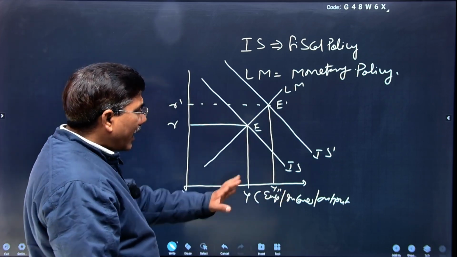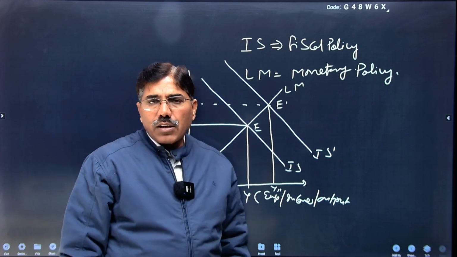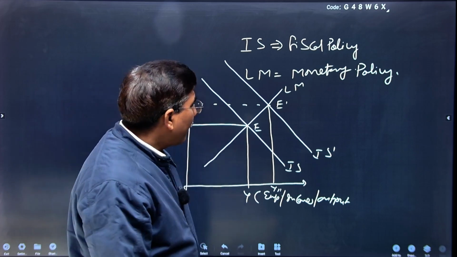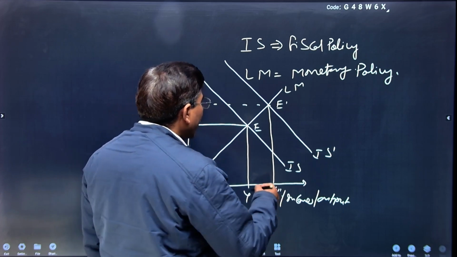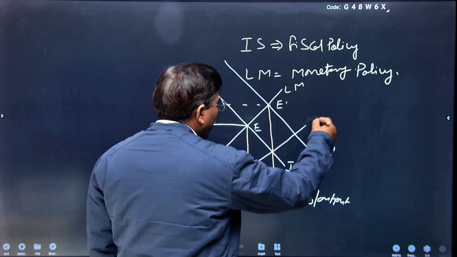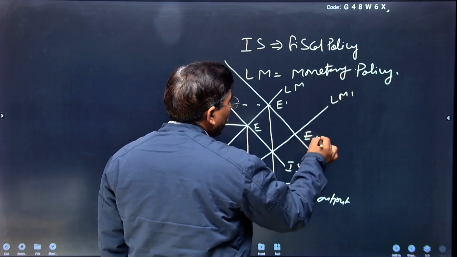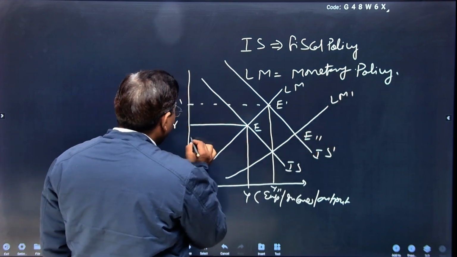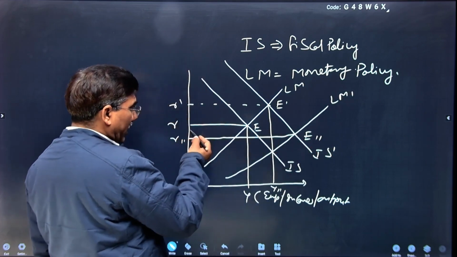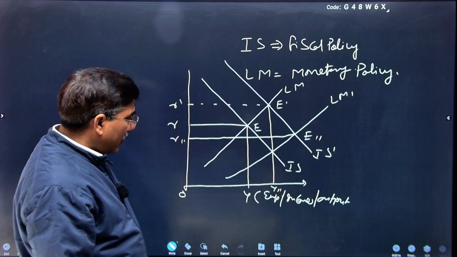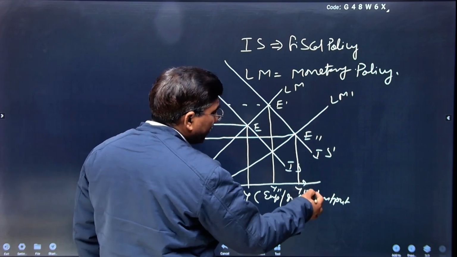If this extra expenditure is managed by the government by taking a loan from the RBI, that will further increase the money liquidity in the economy. Increasing money liquidity shifts the LM curve downwardly, LM to LM dash. Now the final equilibrium will be at the E double dash point. The rate of interest will be lower than the initial rate of interest OR, and the level of income, output and employment will be at Y triple dash.